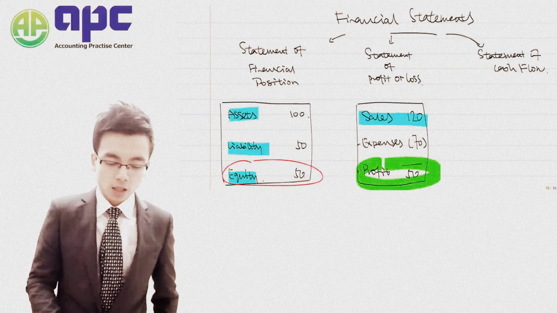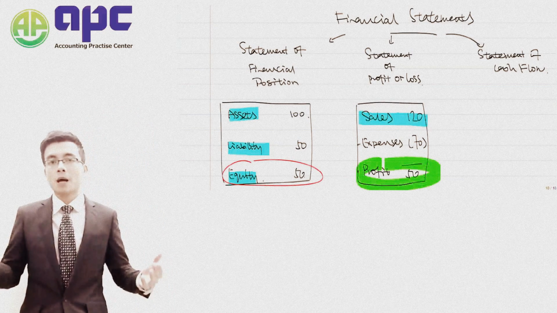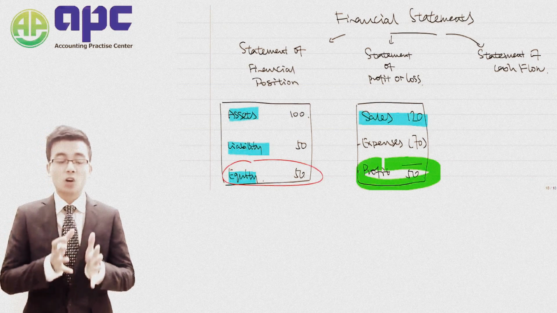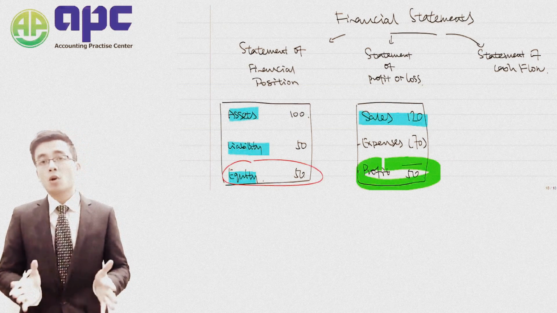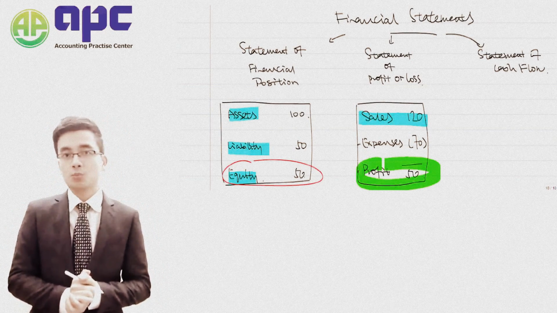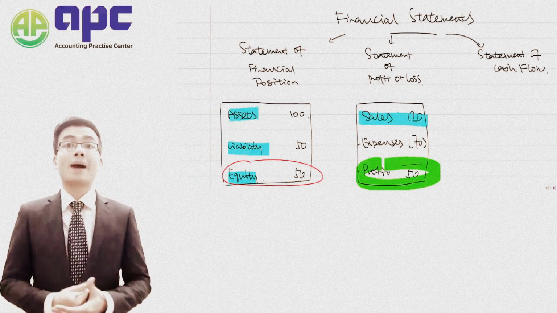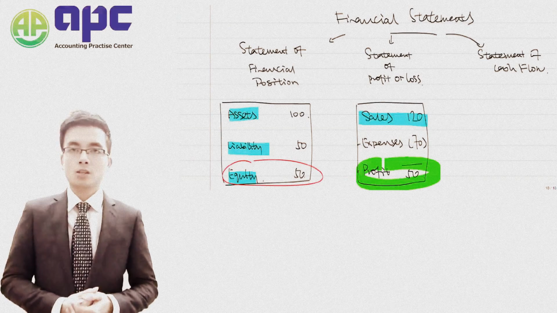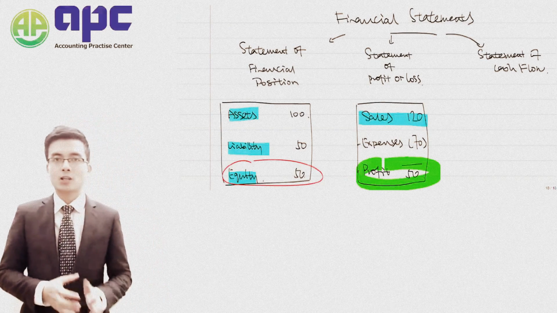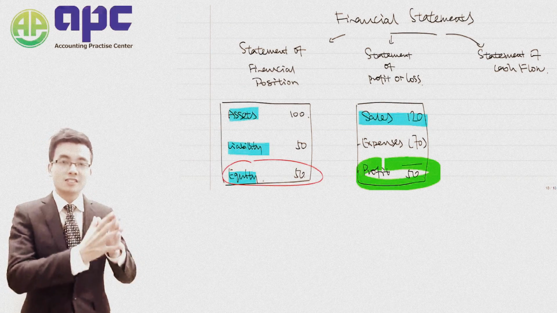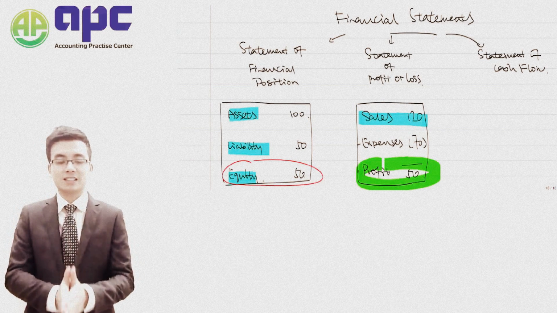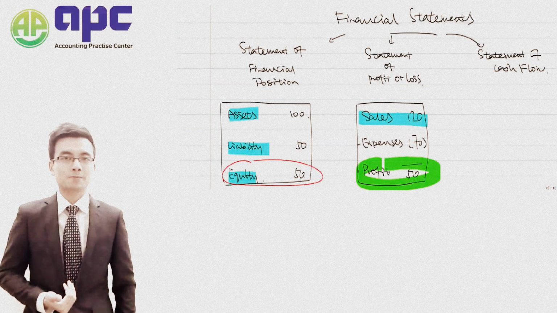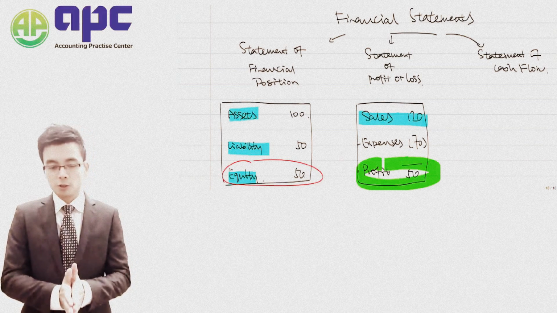As you can see, we've got a profit here of 50. Maybe you can argue that profit is before tax, so you need to pay tax on that $50. But the question is, how much tax does the company have to pay? It all depends upon the tax regulations in your own jurisdiction. So what you need to know is how to provide for the current tax payable in this particular year in the financial accounting as well. I'm going to teach you how in a minute. So that's the statement of profit or loss.